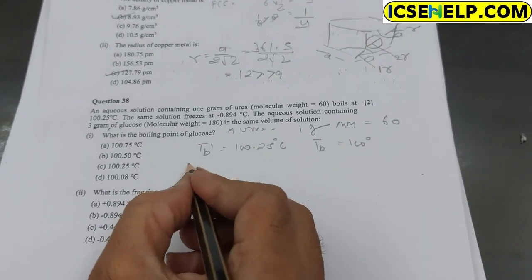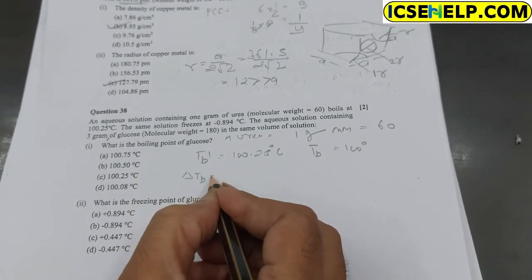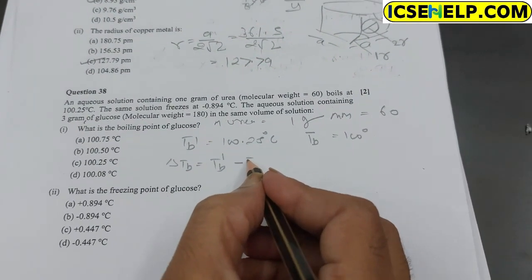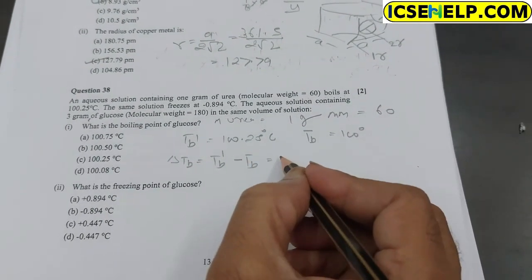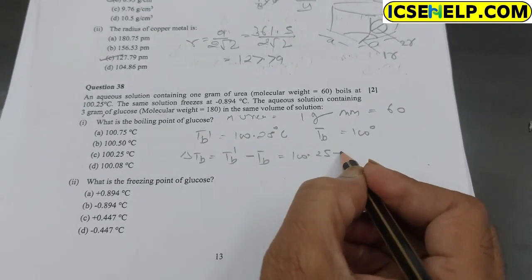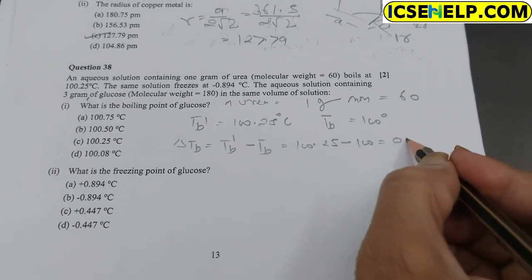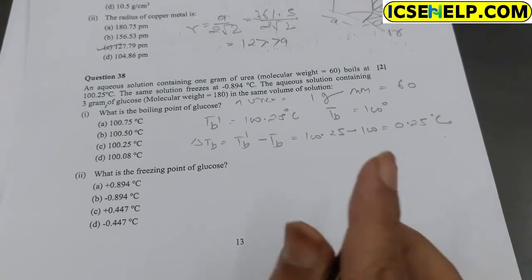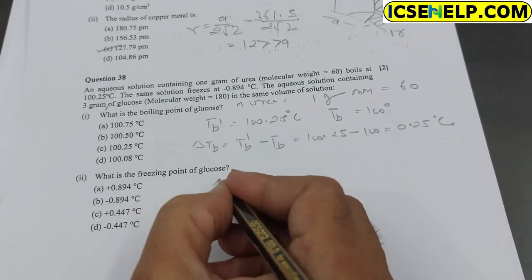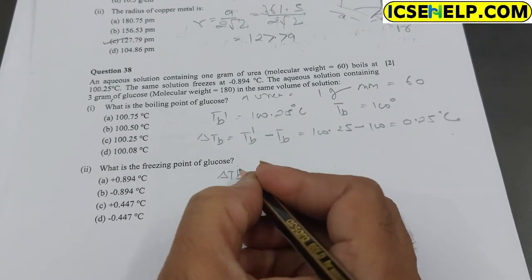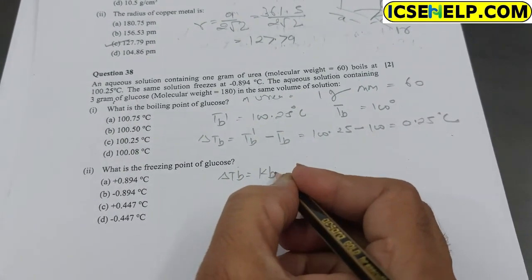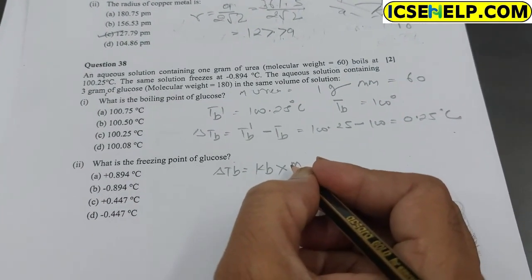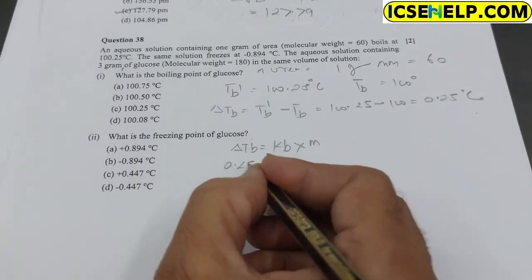So delta TB is equal to TB dash minus the pure boiling point, which is 100.25 minus 100, equal to 0.25 degrees Celsius.